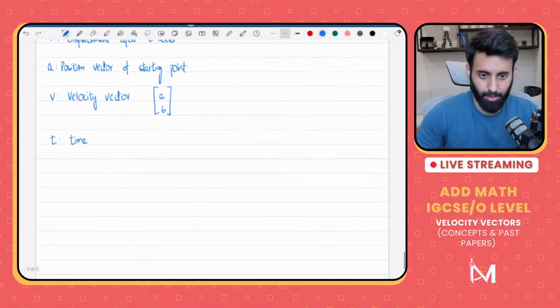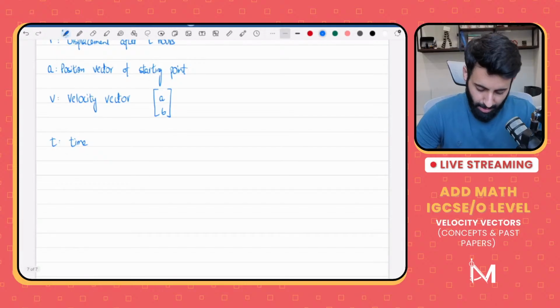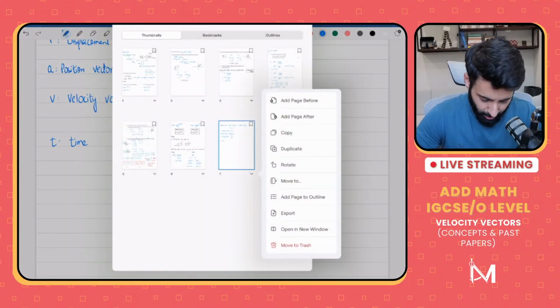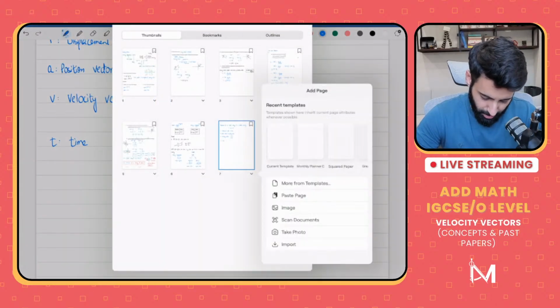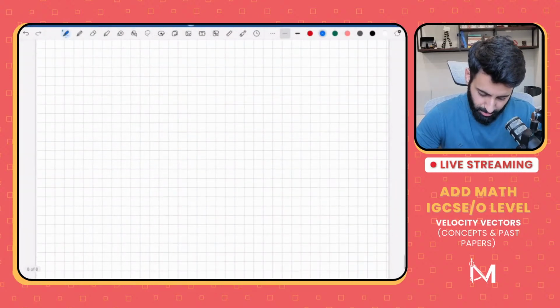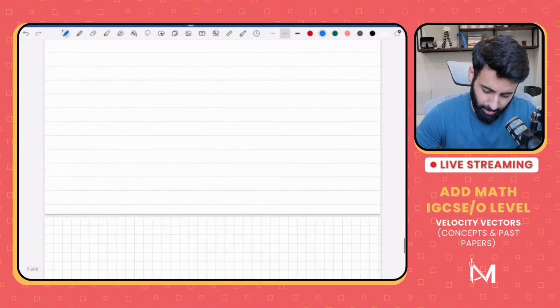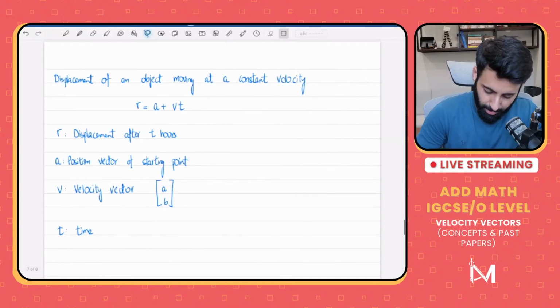So in order to understand this, we will have to use a graph paper. Yeah, let's use this. So we're basically looking at where this formula comes from.